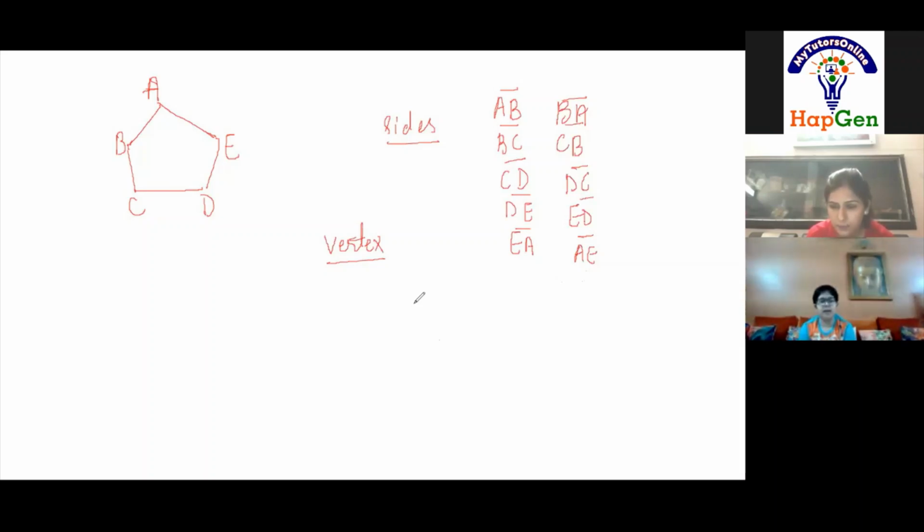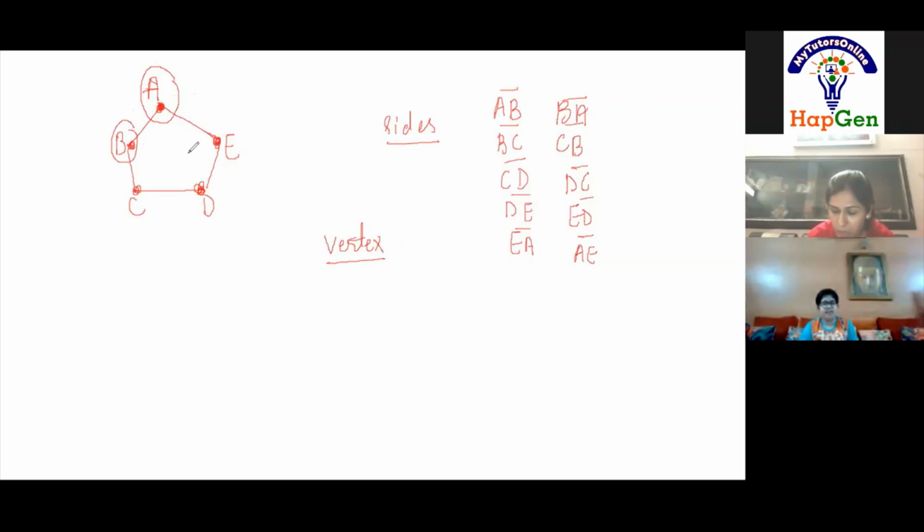No, just A. A is a vertex. This is a vertex B. This is a vertex C. This is a vertex D. And this is a vertex E.